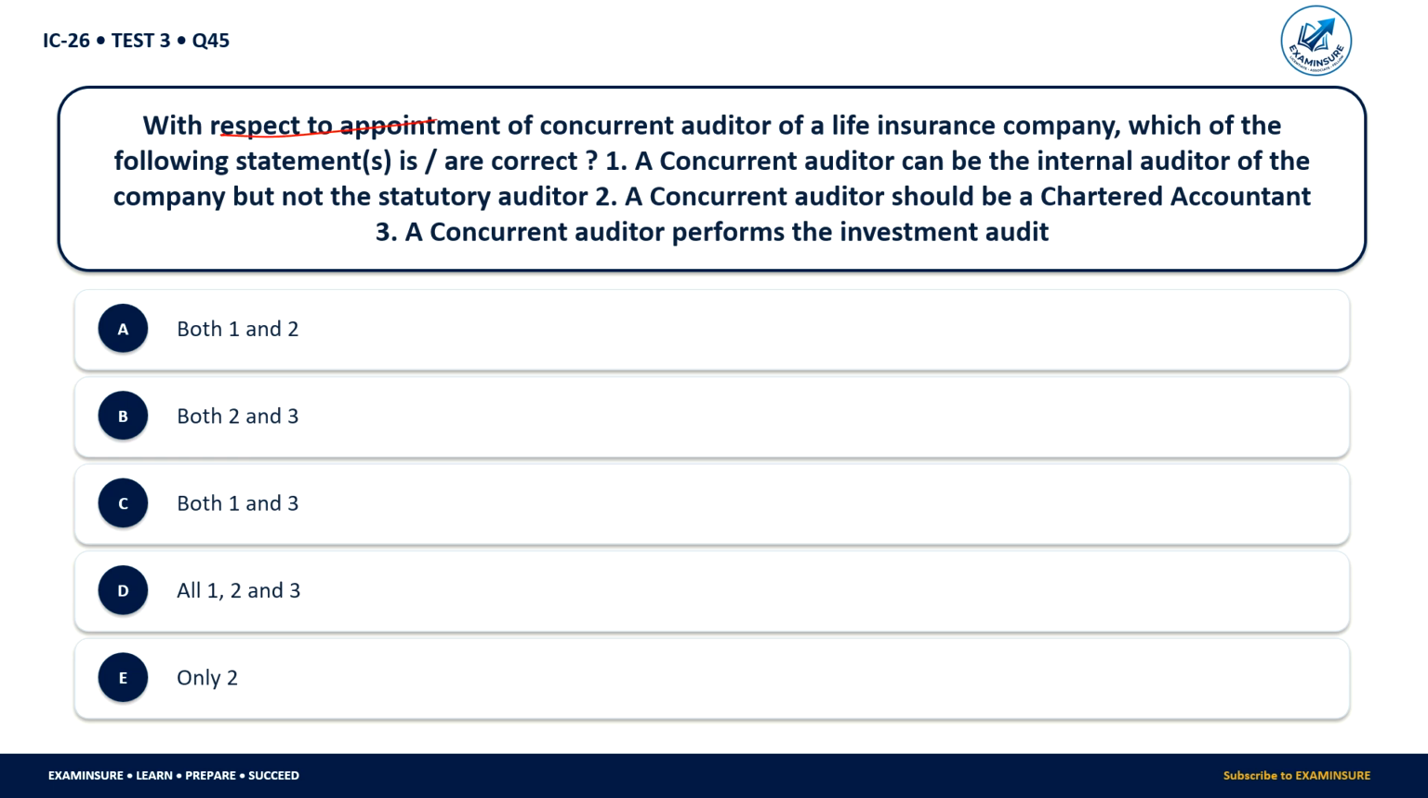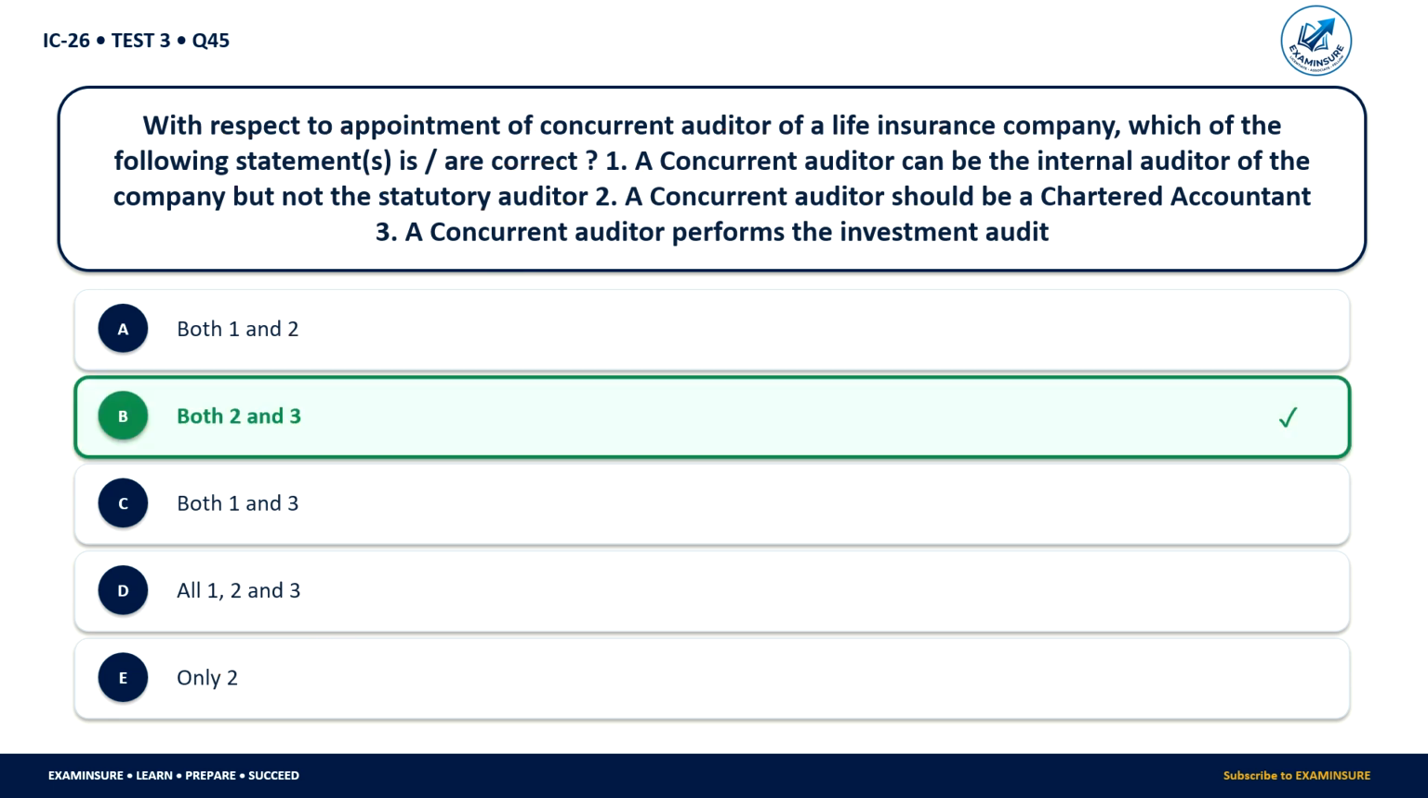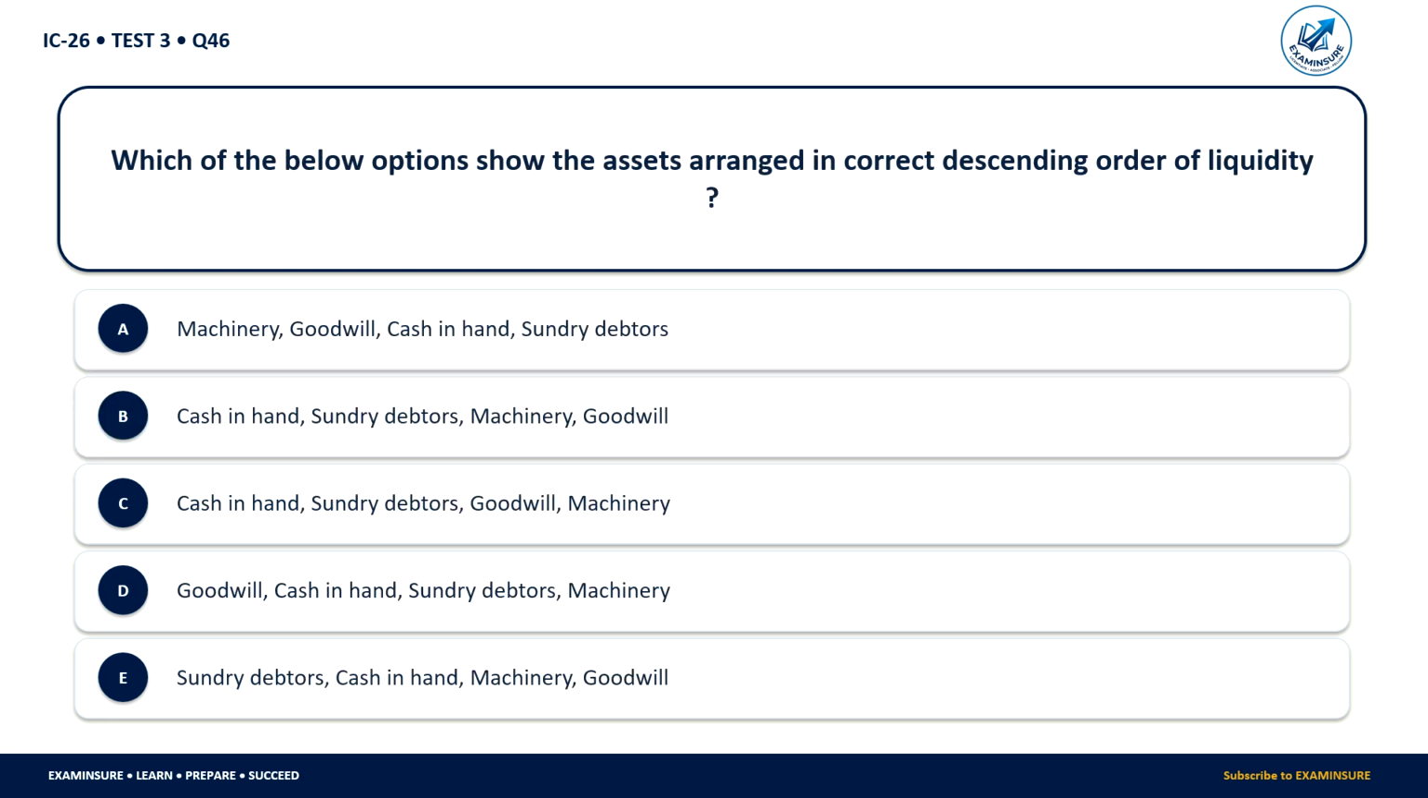With respect to the appointment of the concurrent auditor of the life insurance company, which of the following statements are correct? 1. A concurrent auditor can be the internal auditor of the company but not the statutory auditor. 2. A concurrent auditor should be a chartered accountant. 3. A concurrent auditor performs the investment audit. So which of these will be correct? Both 1 and 2, both 2 and 3, both 1 and 3, all, or only 2. So only 2 and 3 are correct: a concurrent auditor should be a CA and a concurrent auditor performs the investment audit.